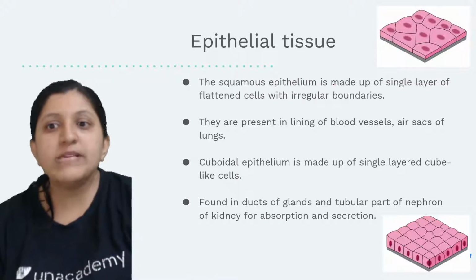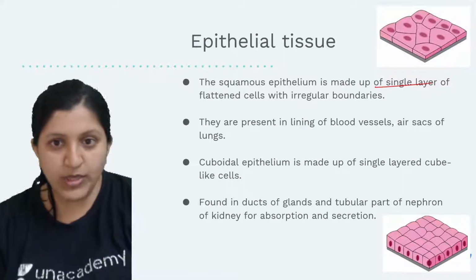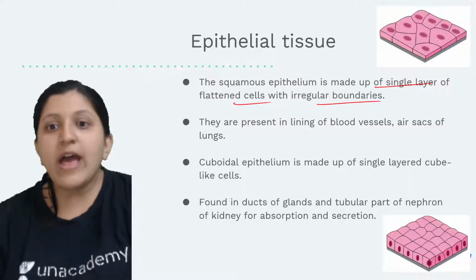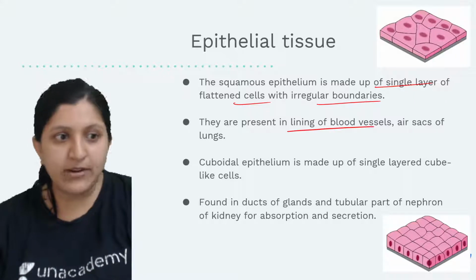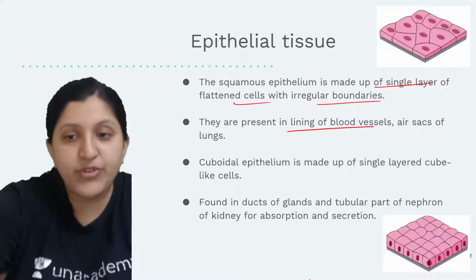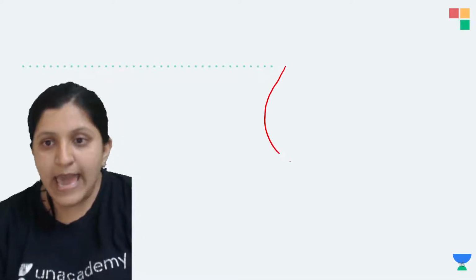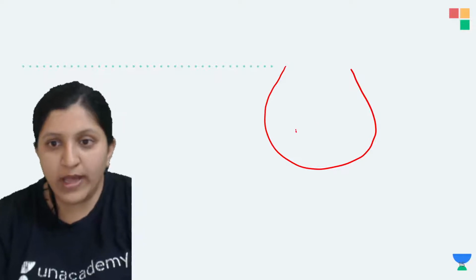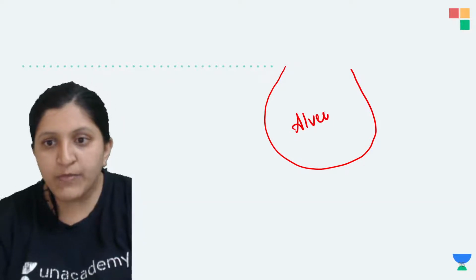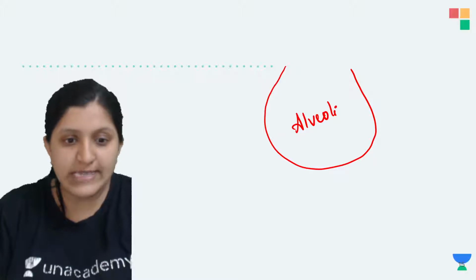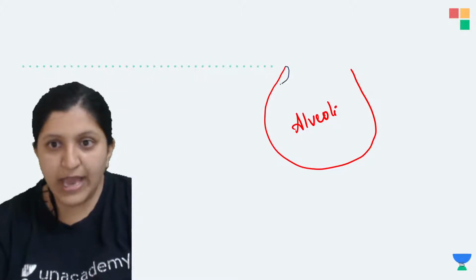Now you know this squamous epithelium is made of a single layer, with flattened cells and irregular boundaries. These are present lining the blood vessels, wherever easy diffusion has to occur. Let's say there is an alveoli. Alveoli is where the exchange of gases has to occur.